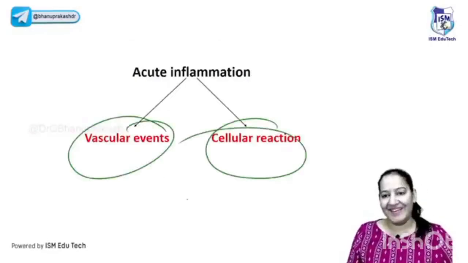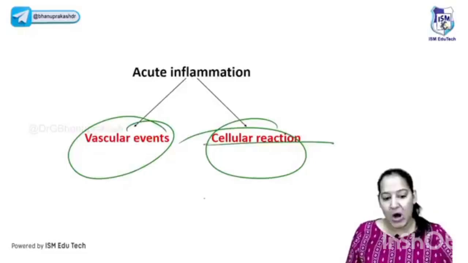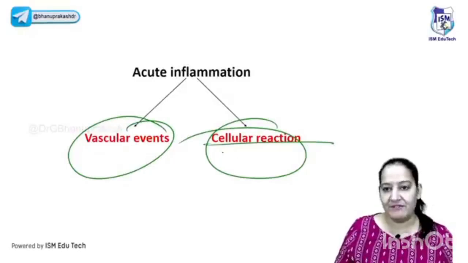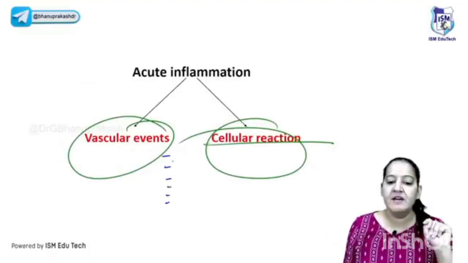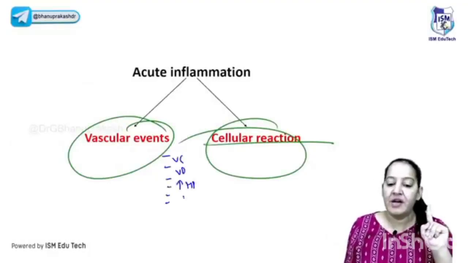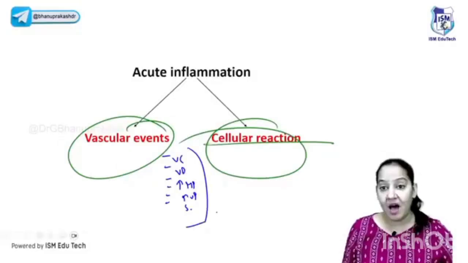Coming to the cellular events very quickly. Can I start the cellular events? Yes, we should start quickly. Now, the cellular events of acute inflammation. First, tell me the summary of these 5 vascular events. We have done the 5 vascular events: vasoconstriction, vasodilatation, increased hydrostatic pressure, increased vascular permeability, and stasis. The last summary diagram is this.